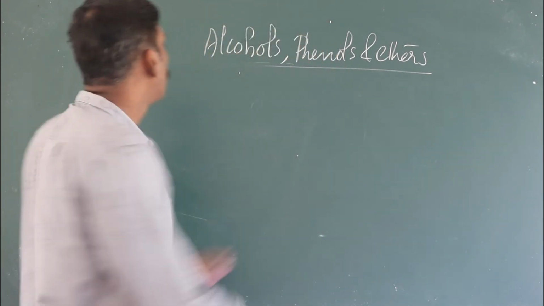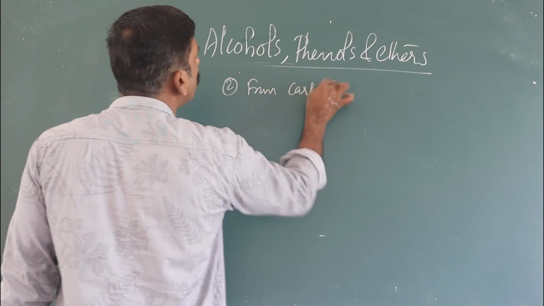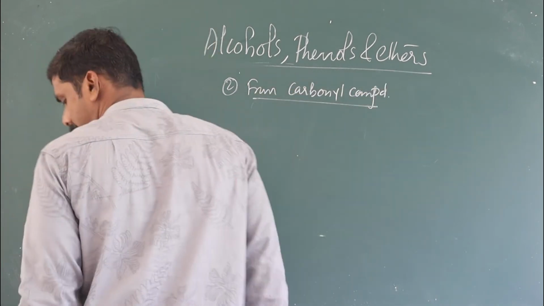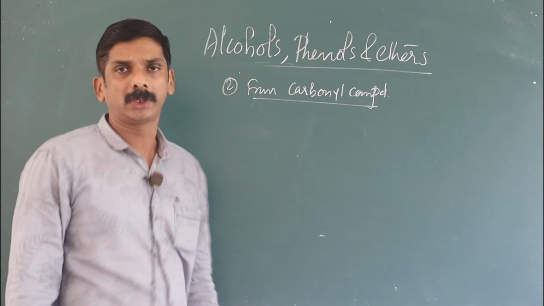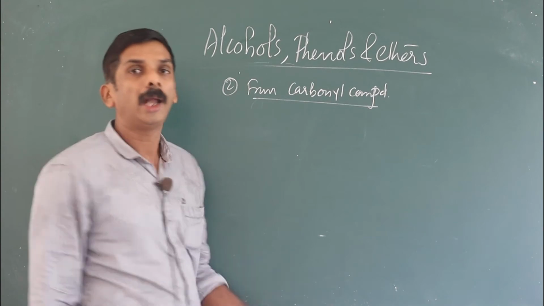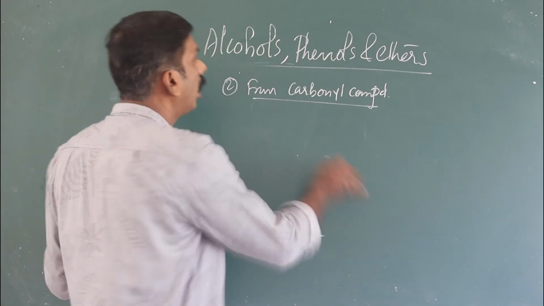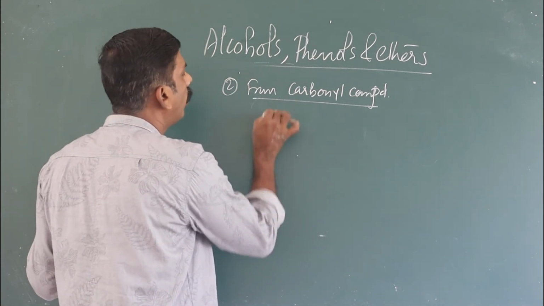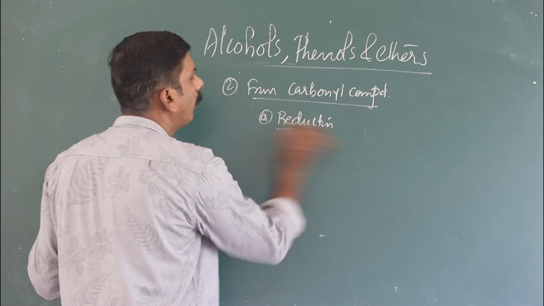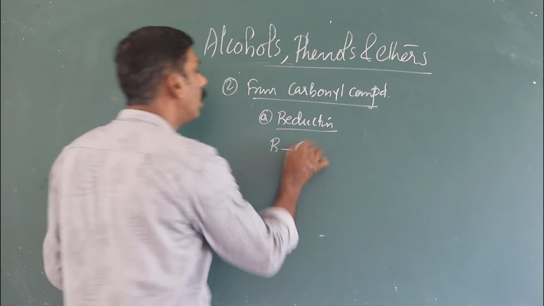And the second method is from carbonyl compounds. Aldehydes and ketones are collectively called carbonyl compounds. Aldehydes and ketones, that is the next chapter. Carbonyl compounds by reduction, first method by reduction. Here reduction means adding a definite number of hydrogen atoms.